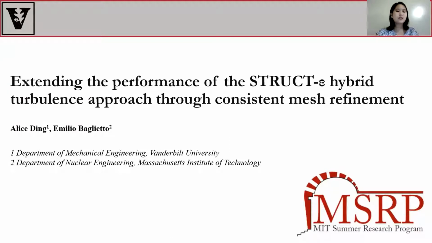I'm really excited to present my project extending the performance of the STRUCT-epsilon hybrid turbulence approach through consistent mesh refinement, which I worked on with Professor Amelia Baglietto in the nuclear engineering department.